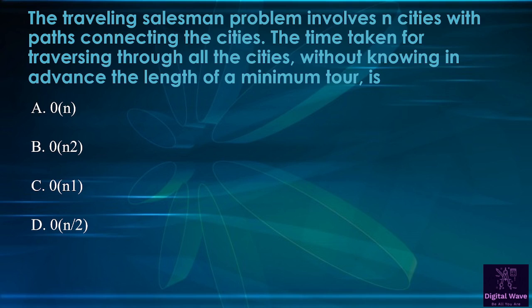Next question is, the traveling salesman problem involves n cities with path connecting the cities. The time taken for traversing through all the cities without knowing in advance the length of minimum tour is, first option is O(n), second option is O(n^2), third option is O(n1), and the last option is O(n/2). So right answer will be O(n1).